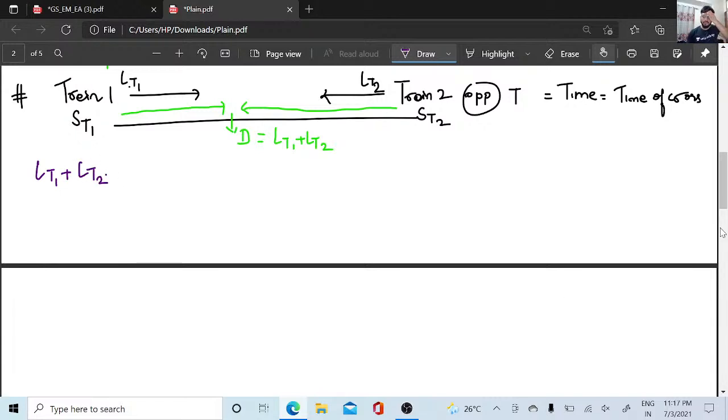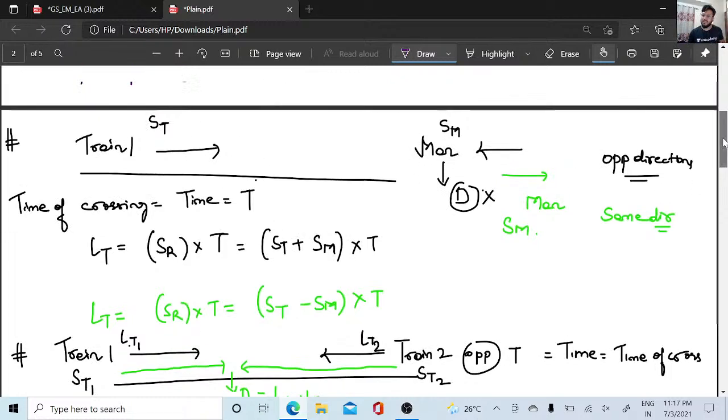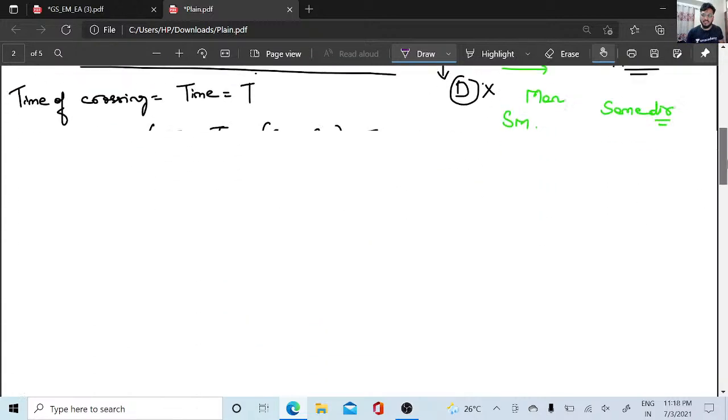In the previous examples, why were we taking only lt? Because the man was static there. Man is a horizontal object, train is a vertical object. A horizontal object has no distance of its own, so the distance is how much the train moves. That is the reason we always take the length of the train, because the train is the only one moving. That is the distance, the place the train has moved.